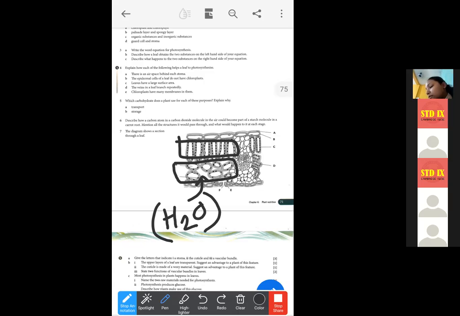There it takes part in photosynthesis and reacts with water molecules within bracket H2O to produce the food or glucose.